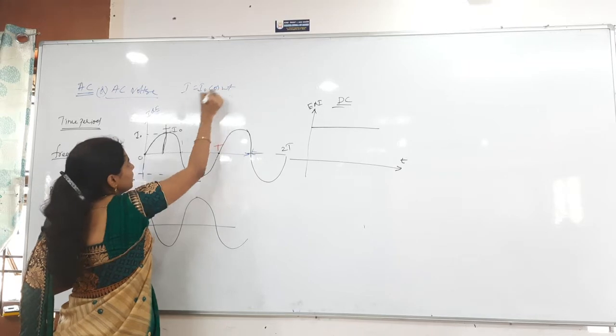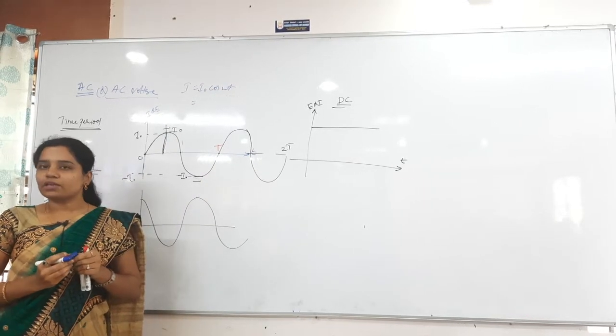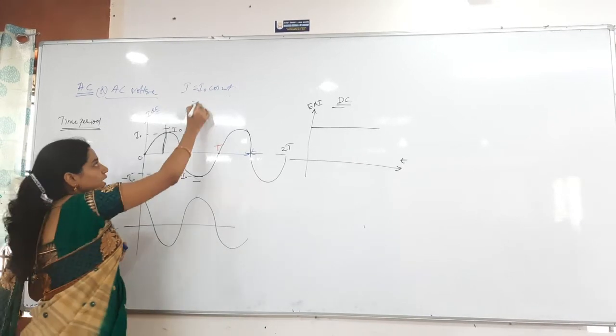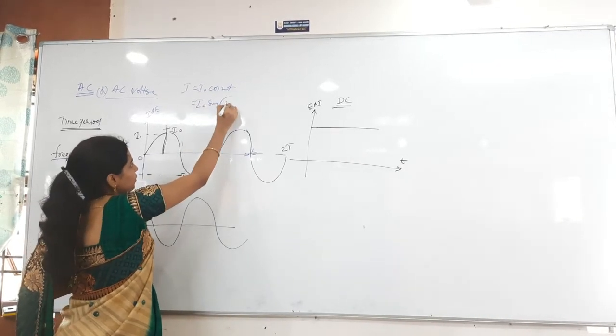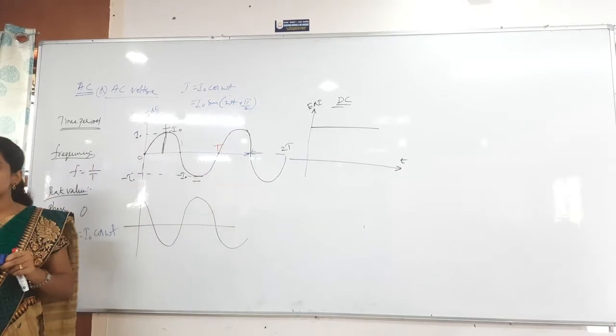I naught cos omega t. Can I write cos theta as sin of 90 plus theta? Everything is the same, right? Now here it is I naught sin of omega t plus 90 degrees. Both are the same only, 90 plus theta or theta plus 90.